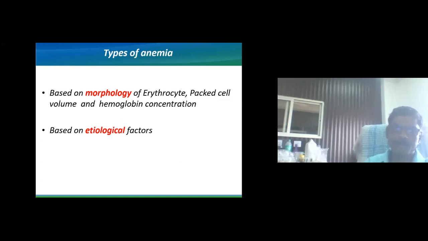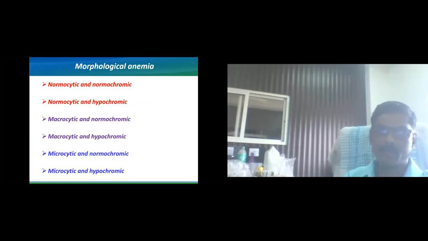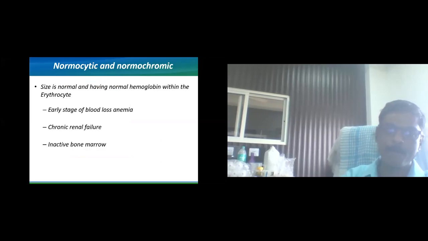Then the etiological factors are those responsible for causing anemia. Now first, the morphological classification of anemia. You can see normocytic normochromic, normocytic hypochromic, macrocytic normochromic, macrocytic hypochromic, then microcytic normochromic and microcytic hypochromic. So this is simply the academic classification of anemia. We will see them one by one, but not in detail. Just take a look at all these things.